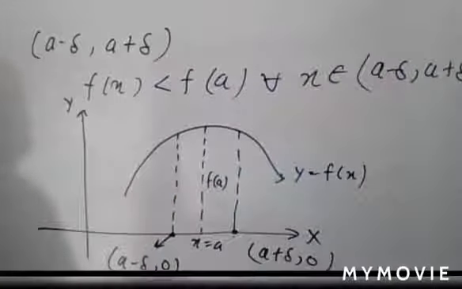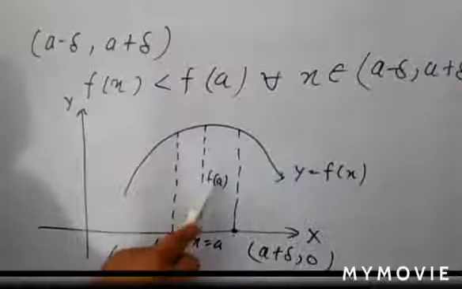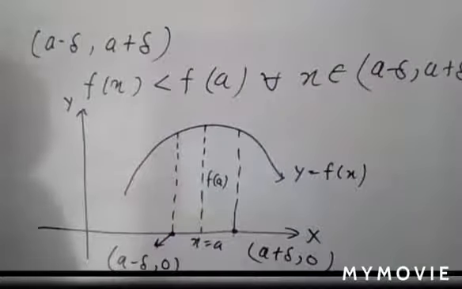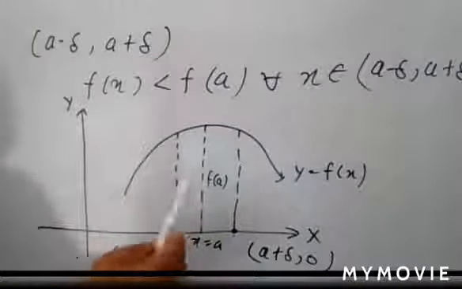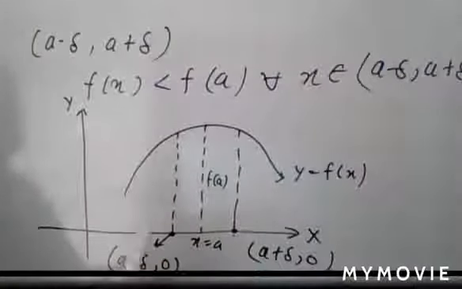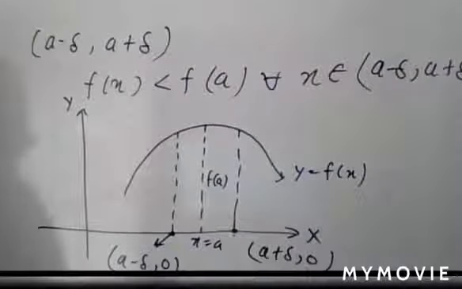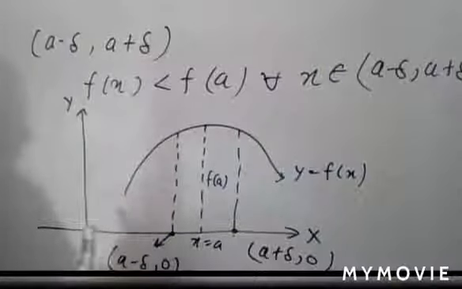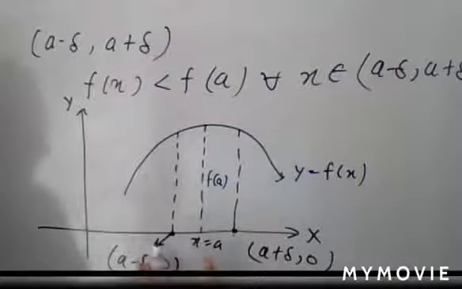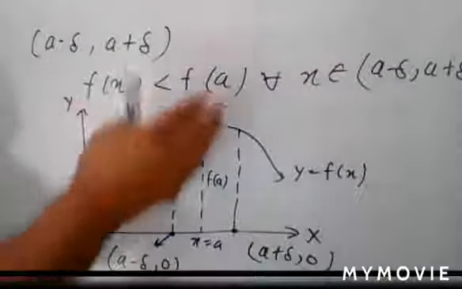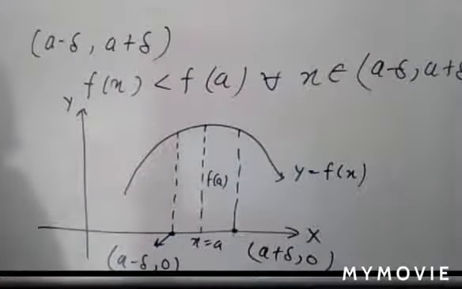F of a. If the value of f(a) is greater than or equal to f(x) in the neighborhood, then you can say that this f(a) is the local maximum value. It means that f(a) is not the maximum value throughout its domain, but in a particular interval, in a particular neighborhood, that is maximum. That's why the term local maxima is given here.